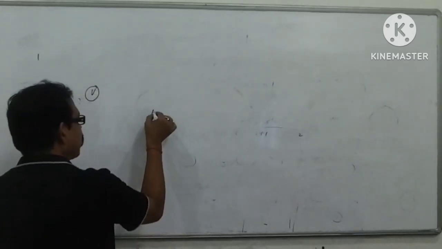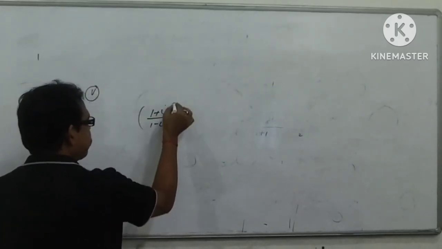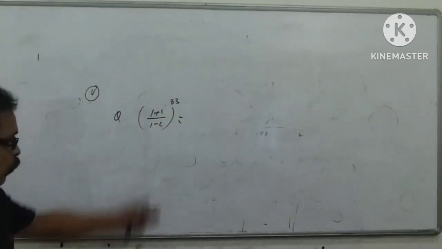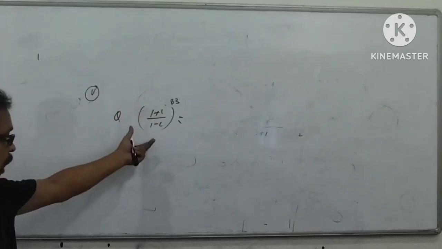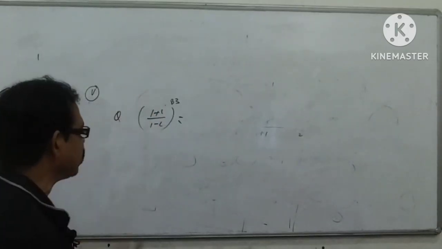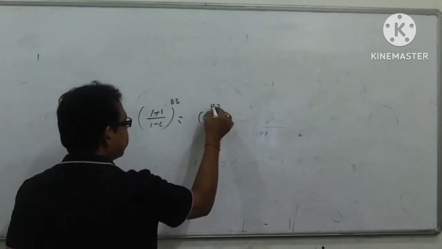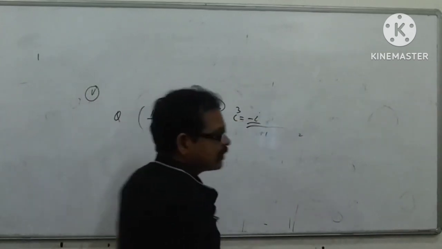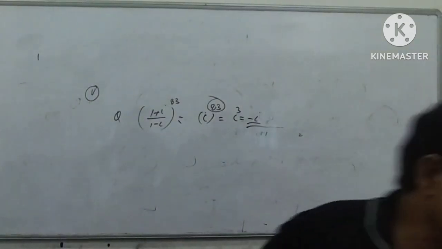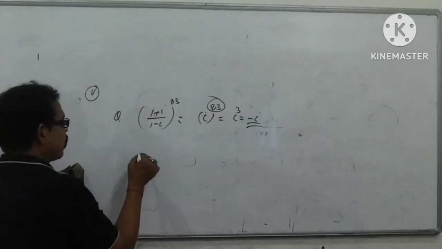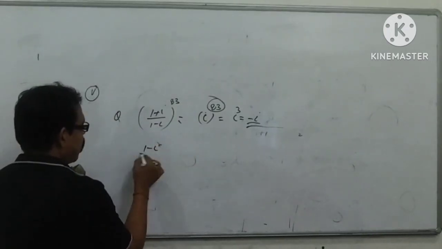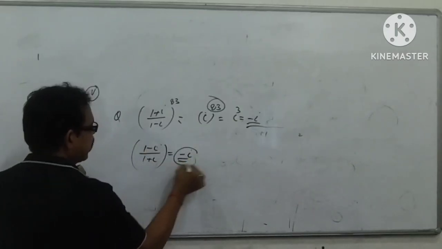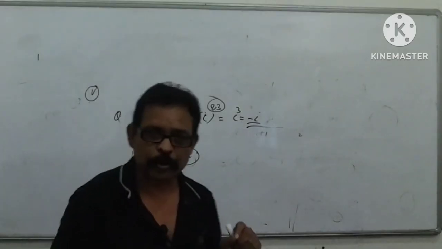Like this, suppose (1 plus I) by (1 minus I) to the power 83. What is the value of this? You will see this looks like a very difficult question. No, my dear student, that is I to the power 83, and 83 divided by 4 leaves remainder 3, so I to the power 3. In a second you have to take your answer. In the same way, if somewhere (1 minus I) by (1 plus I) appears, you will see its value is minus I. So you have to keep all this concept in your mind.